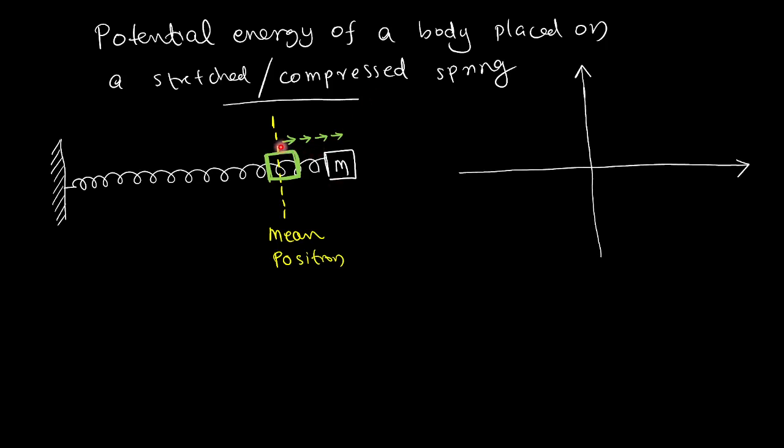So I have done a work. Understood? I mean, slowly I am applying a force. Initially, the body was in the mean position. Slowly I am applying a force towards right. As a result, the body slowly moves towards right. Hence, finally it gets a displacement x. So during that time, till that time, I have done a work. Whatever work I have done is stored as the potential energy. Okay, I hope you have understood.